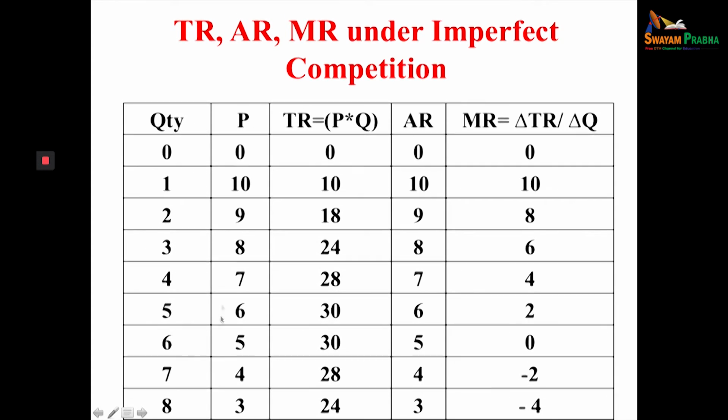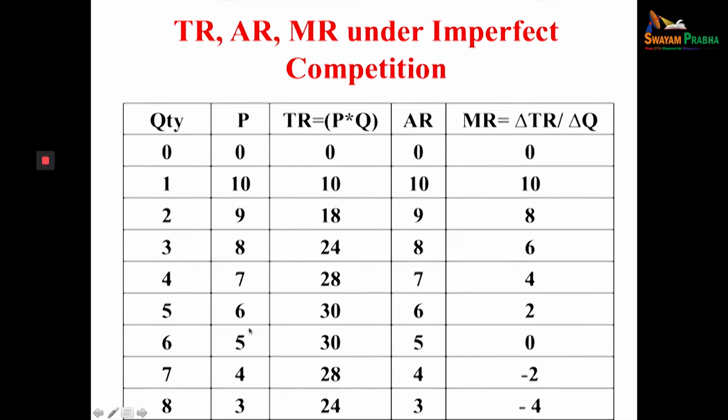Now, the price of the product is not the same as in perfect competition. Here, higher the price, lower the demand. If you want to sell more of the commodity, then the price should be less. So maybe the price of the first unit is 10, the second 9, then 8, 7, 6, 5, 4, 3. But the total revenue formula remains the same.